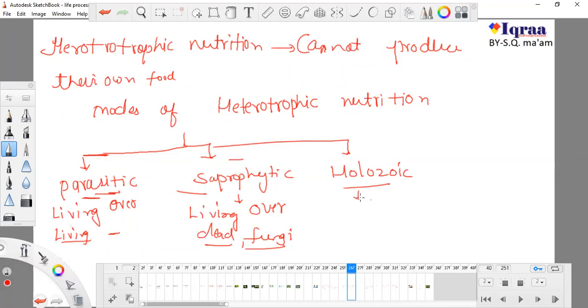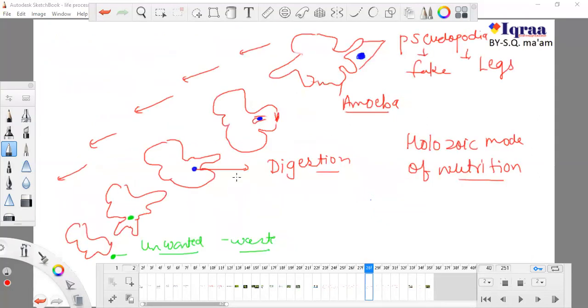But holozoic mode of nutrition is unique, one of its kind, because this process involves the take up of food, digestion of food, and excretion of waste product. So this is how amoeba does this. Now this is the activity done by amoeba, and the same type of activity, taking up of food and removal of waste product, is done by an organism known as paramecium.